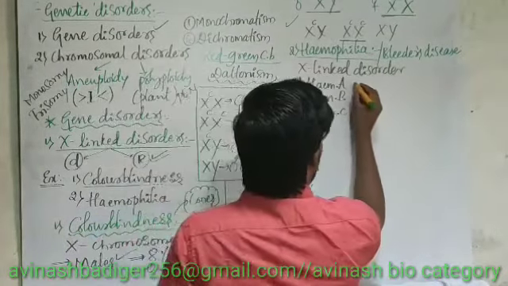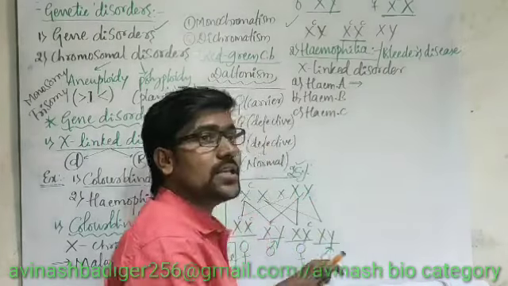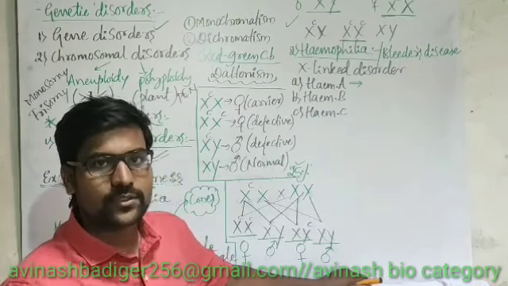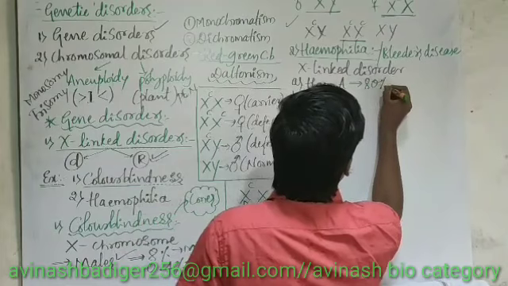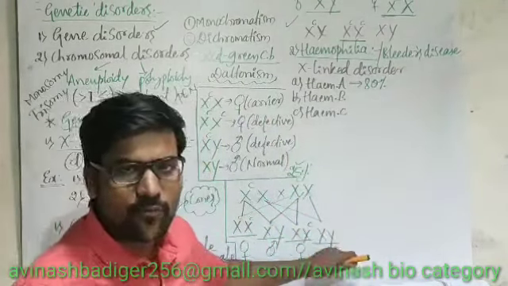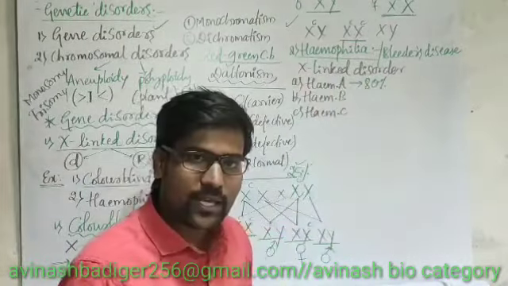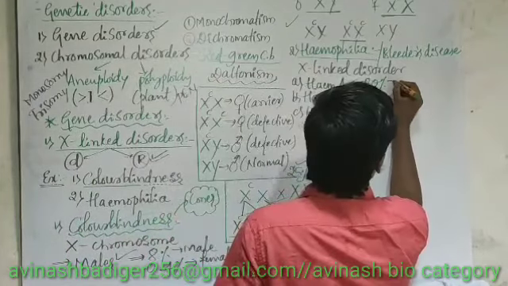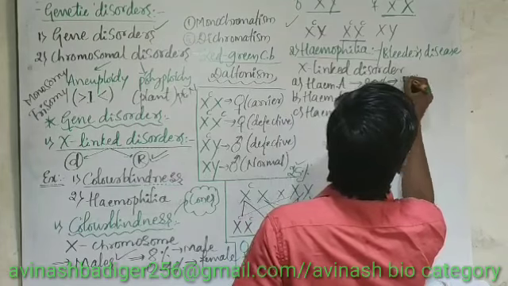Hemophilia A is the most commonly observed hemophilia in the entire world. It is present in 80% of hemophilic cases, so the majority of hemophilia is hemophilia A. What this means is blood clotting factor 8.